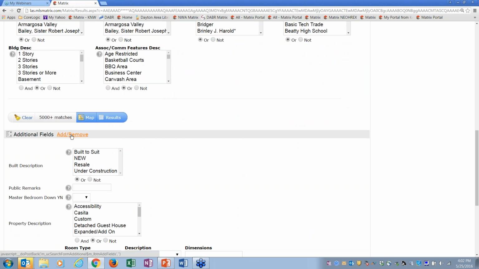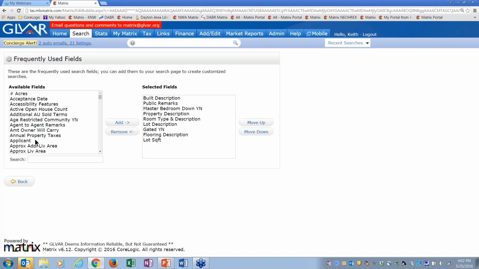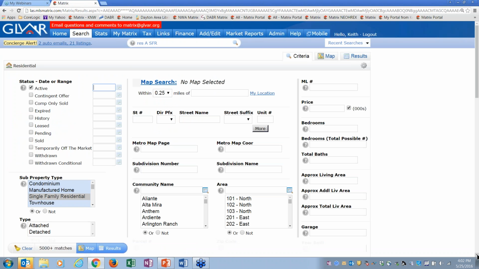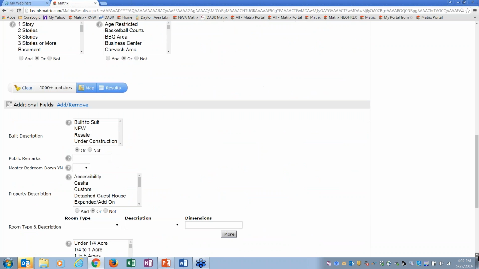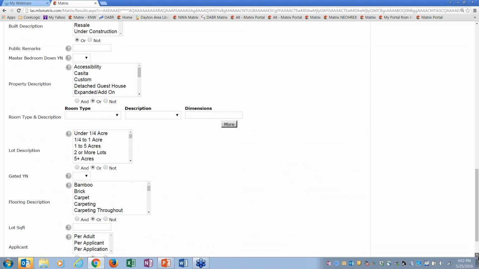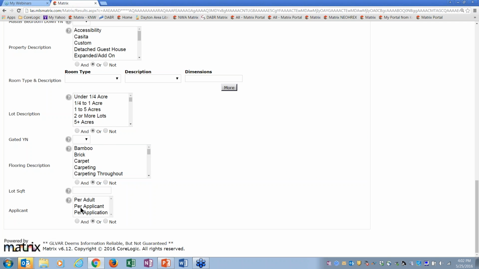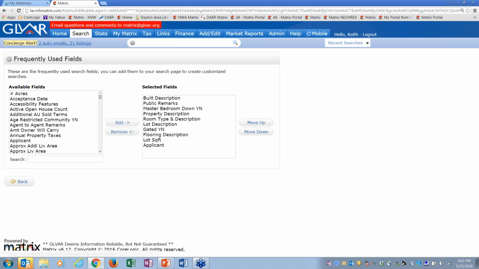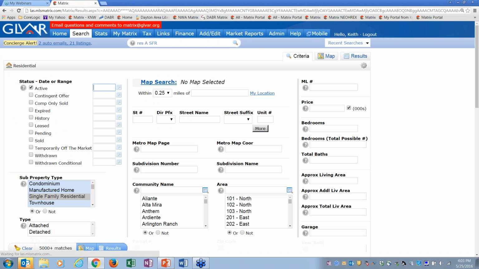And now in Fusion, you could add new fields. If you come in here and you want to search by something like applicant, you would highlight it, you would add it to your list, and it would be there at the bottom of your list in Fusion. But the next time you came back to do a search, this field that you just added is gone, and you would have to add it again and again. But this will permanently be here until you remove it. So you just have to go back in, select it, and take out whatever you don't like. Otherwise they permanently stay there. So that's a little different too.